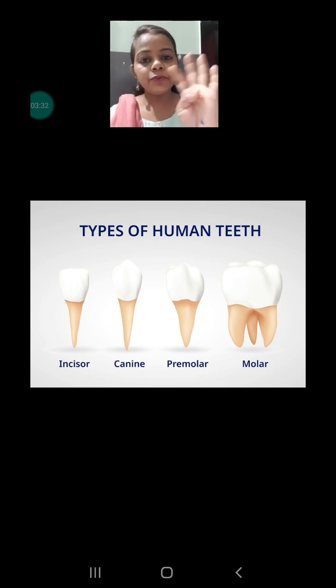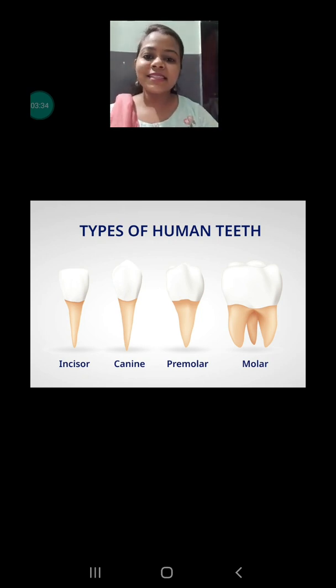We have 4 types of teeth. First is the incisor, which is also called the cutting teeth. Why? Because these teeth are used to cut or bite our food. Next is the canine. Just after the incisors, 2 pointed teeth are present, which are used to tear our food, and that's why they are called the tearing teeth.